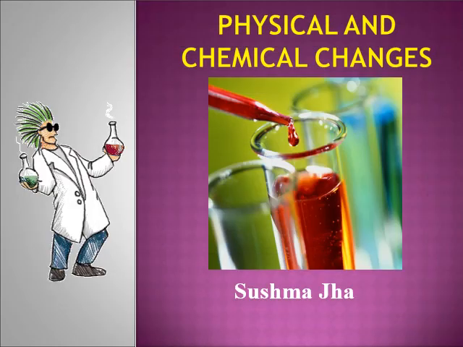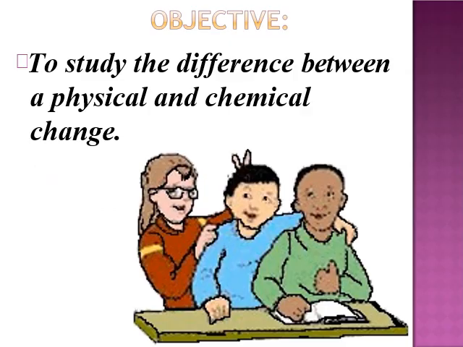Let us start chapter number 6, Physical and Chemical Changes. The objective of this chapter is to study the difference between a physical and a chemical change.